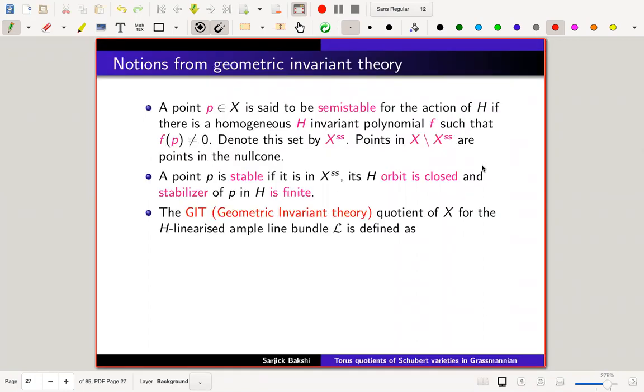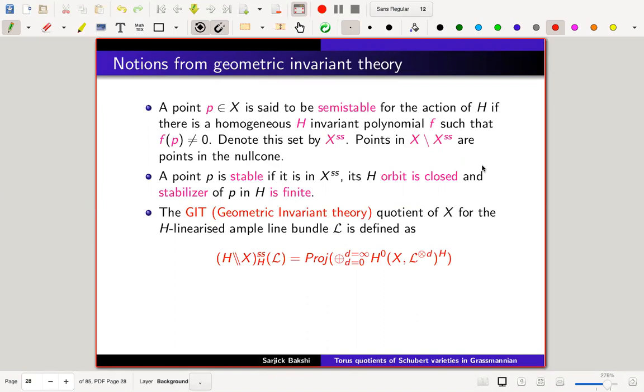Now the main object of interest, the geometric invariant theoretic quotient of X for the H linearized ample line bundle L, is defined as the Proj of the direct sum over d from 0 to infinity, in natural numbers only, of H naught of X comma L tensor d power.